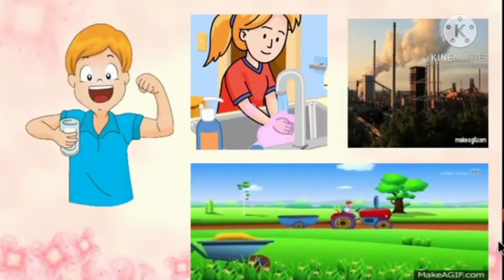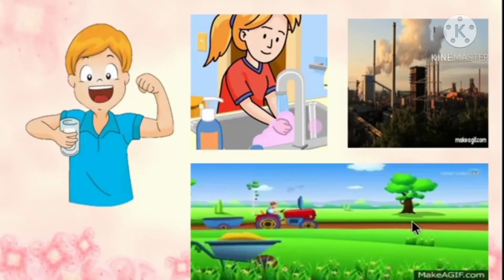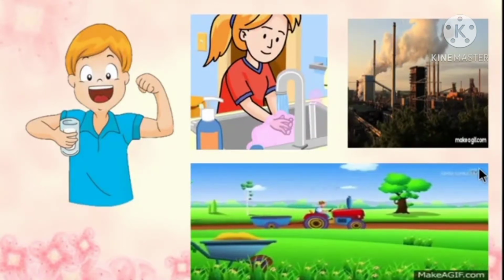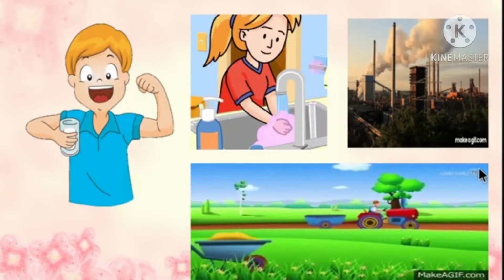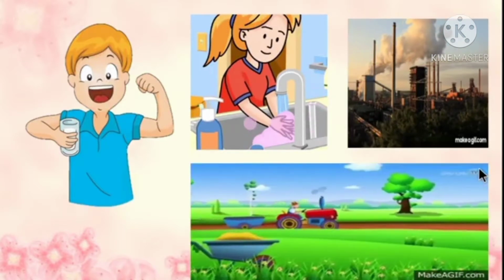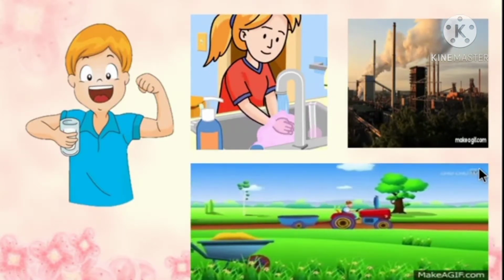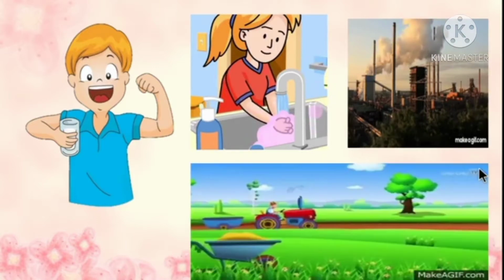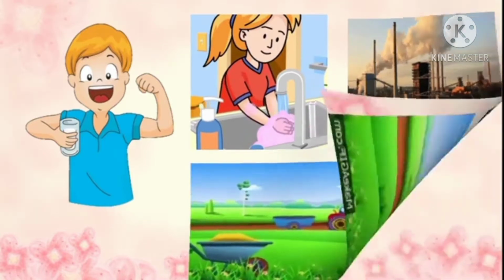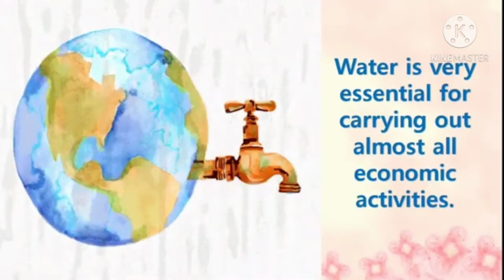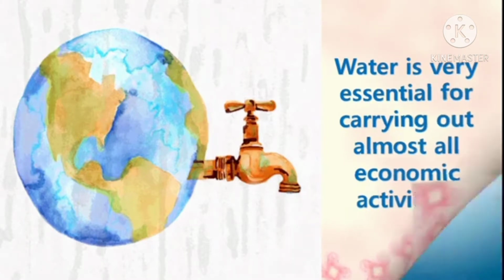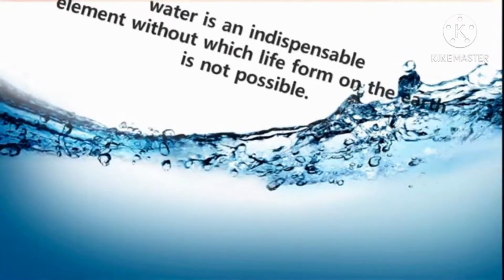Apart from drinking purpose, water is needed for industrial, domestic and agricultural purpose. That is, apart from drinking, water is essential for washing your dishes, cleaning all household works, and agricultural and industrial purpose. So, children, water is very essential for carrying out almost all economic activities. So, every economic activity depends on water.